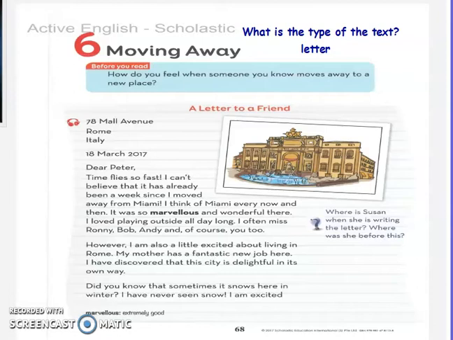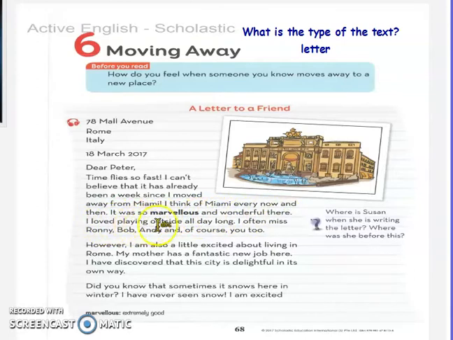Unit 6, Moving Away. A letter to a friend. 78 Mall Avenue, Rome, Italy. 18th March 2017. Dear Peter, time flies so fast. I can't believe that it has already been a week since I moved away from Miami. I think of Miami every now and then. It was so marvelous and wonderful there.